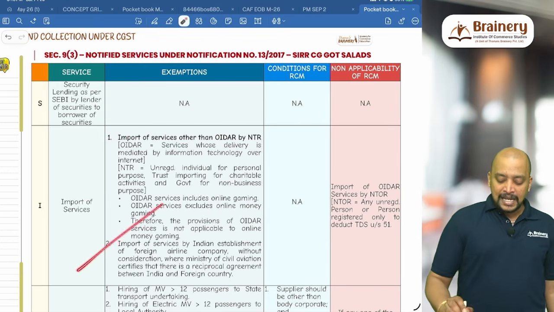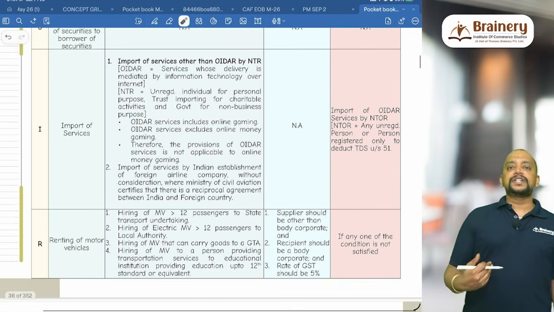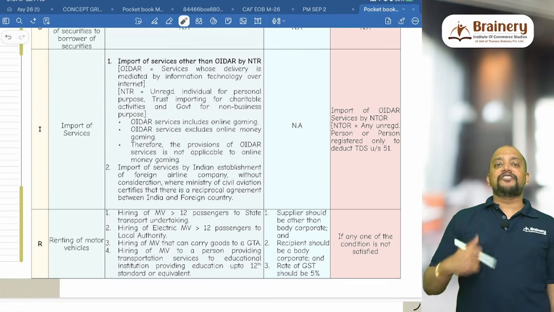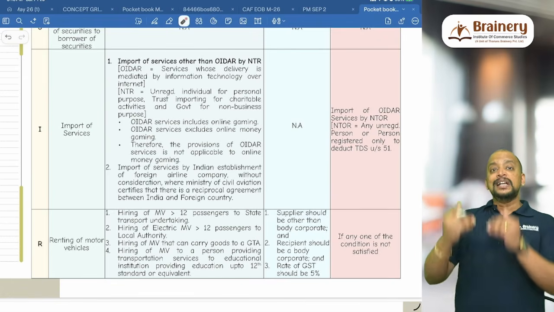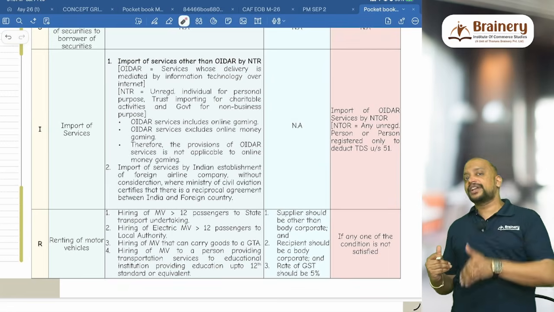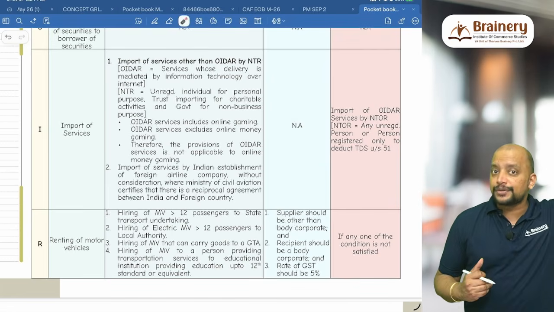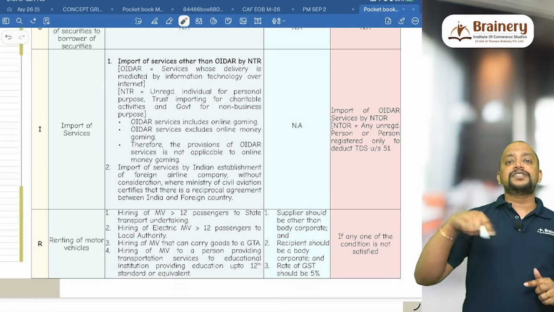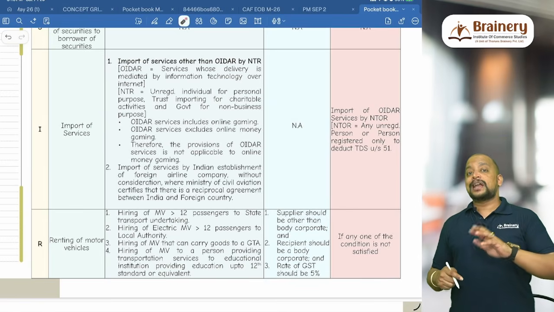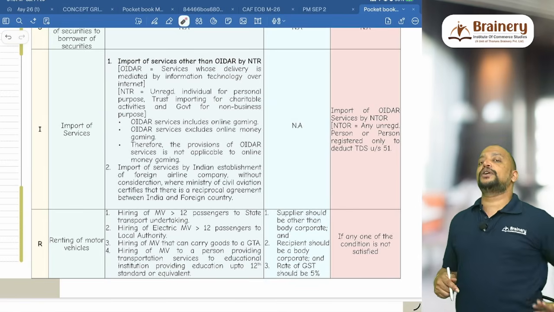Second exemption is import of services by an Indian establishment of a foreign airline company. There is a foreign airline company, it has an Indian establishment in India. That Indian establishment is importing the services from their head office outside India without consideration. So it is supply under 7(1)(c), import of services without consideration from another establishment located outside India.